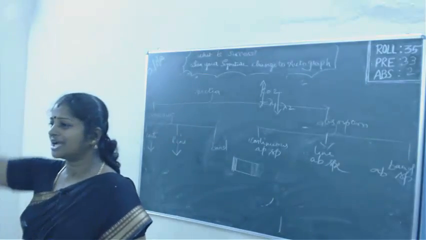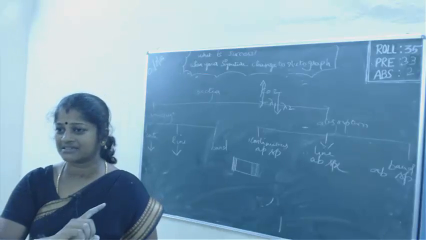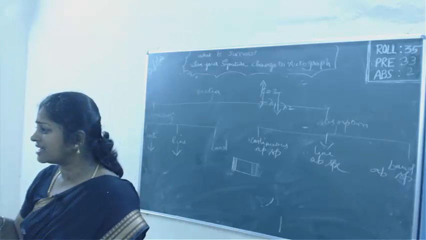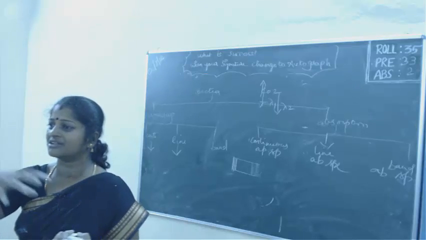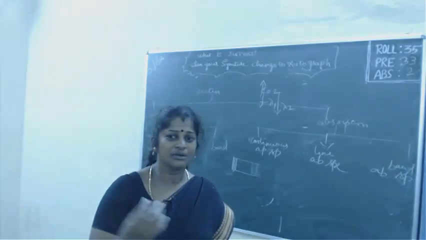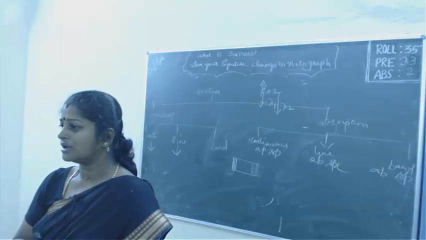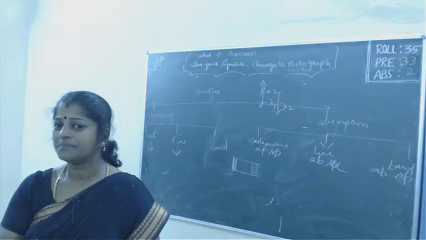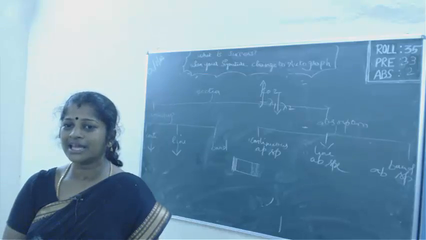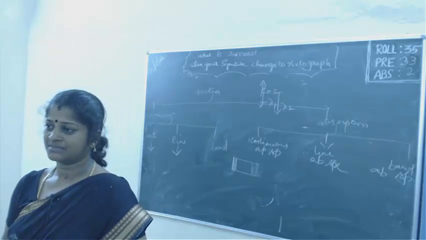So when white light from the photosphere travels through the chromosphere, which has a lot of gases in it, these gases absorb. White light is a composite of 7 colors. When it travels through the chromosphere, these particular gases absorb their own color. You know that for copper it is red, for sodium it is yellow. So these gas particles absorb their own color wavelength, and the remaining light reaches the atmosphere. We observe dark lines in it. This is the Fraunhofer line. Clear?